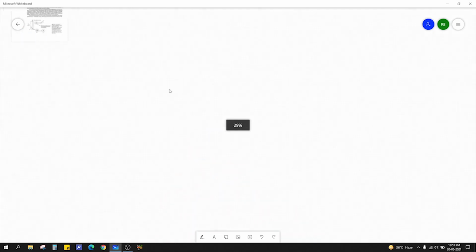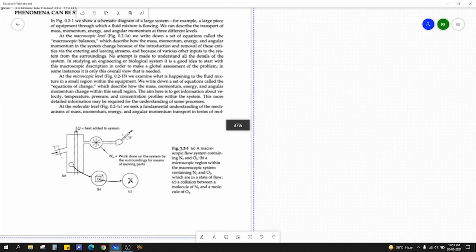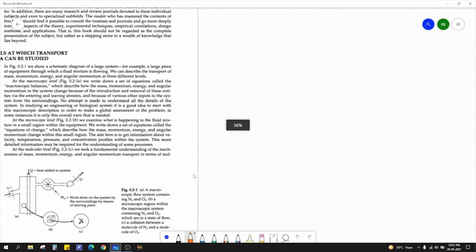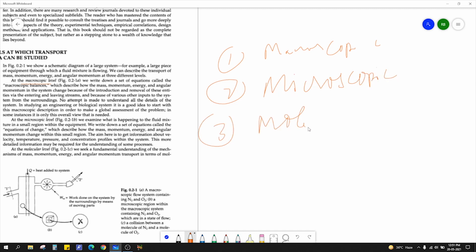We'll now go through the levels. There can be three levels at which we can study transport phenomena. First is the macroscopic level. Then the microscopic level. Then thirdly, you have the molecular level. It's straightforward from the definitions of microscopic, macroscopic, and molecular.